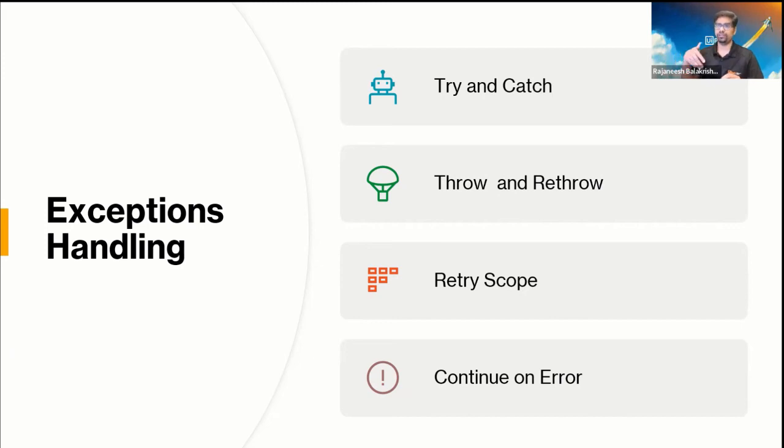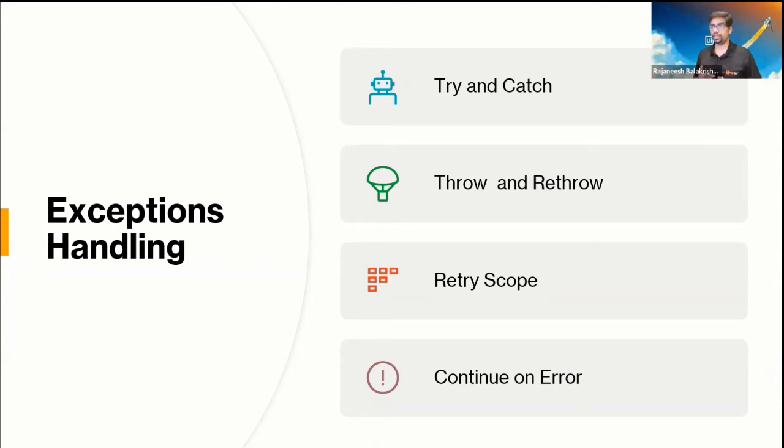We can try for the application exception, and in case of an application exception, we can wait for some time and retry for the application to load properly, and then continue, which is a proper recovery scenario. It will be very smooth.